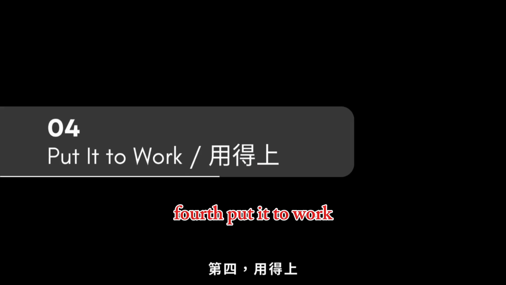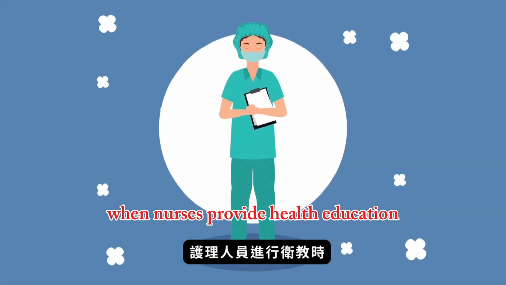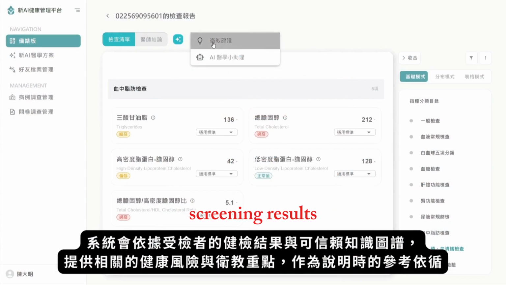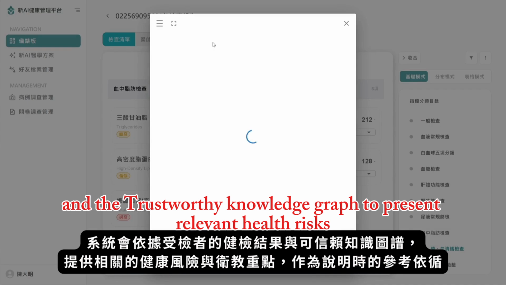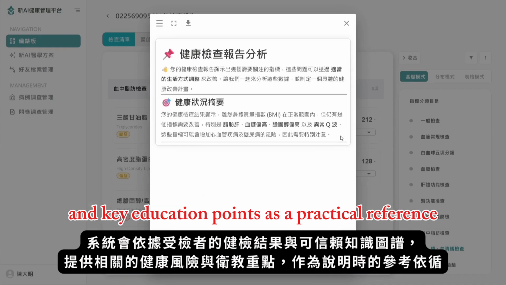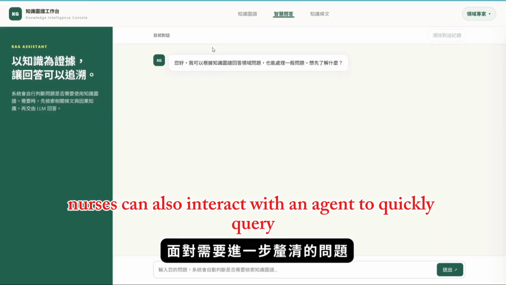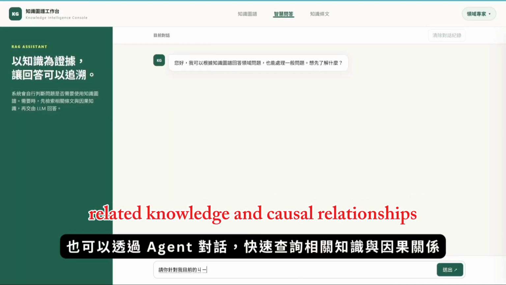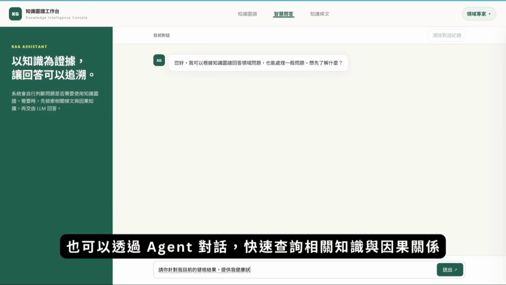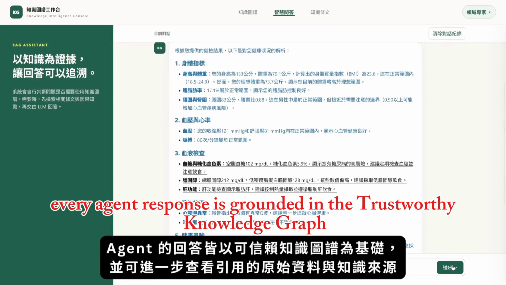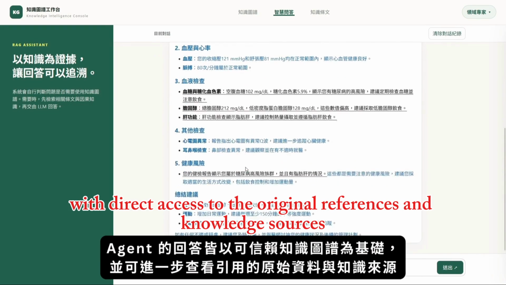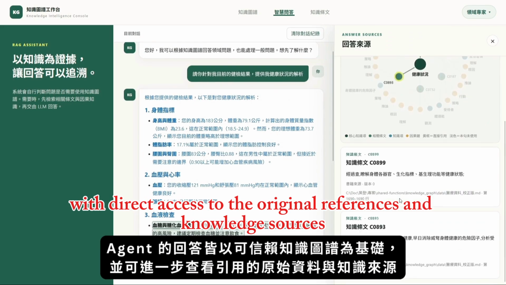Fourth, put it to work. When nurses provide health education, the system uses the examinee's screening results and the trustworthy knowledge graph to present relevant health risks and key education points as a practical reference. When further clarification is needed, nurses can also interact with an agent to quickly query related knowledge and causal relationships. Every agent response is grounded in the trustworthy knowledge graph, with direct access to the original references and knowledge sources.